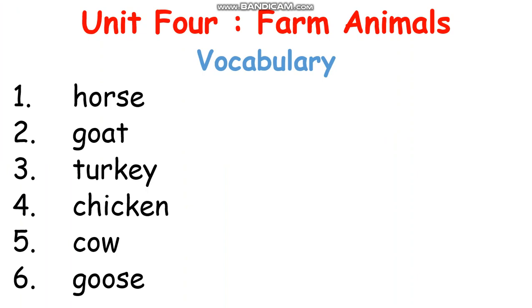Okay, now let's move to see the meaning of each word, alright? Number 1, horse. Read all together. How do you spell horse? H-O-R-S-E. Horse.